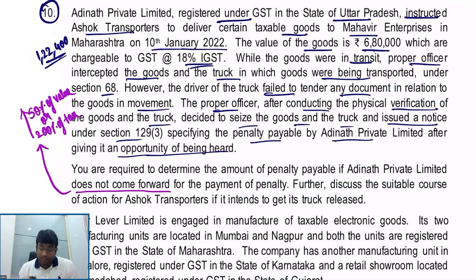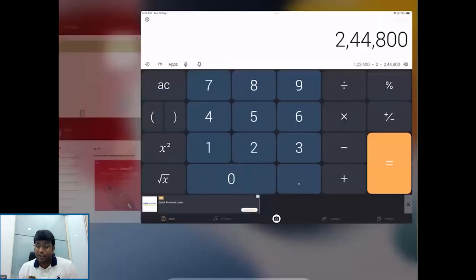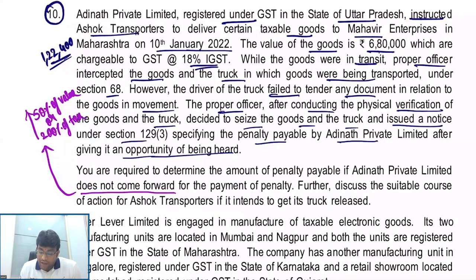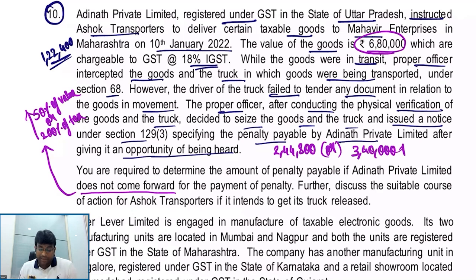On that, 200%, which is 2 times, is 2,44,800. So it will be 2,44,800 or 50% of value, which is 3,40,000, whichever is higher. So my penalty is going to be 3,40,000.